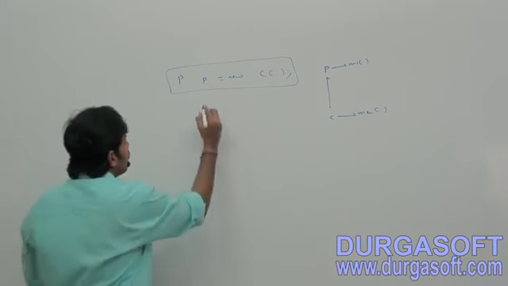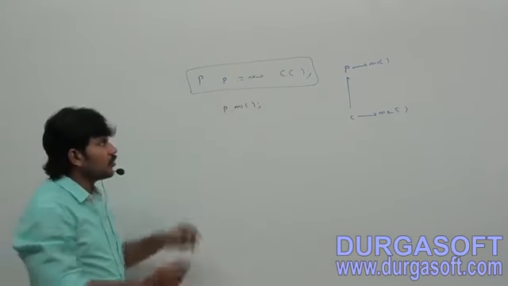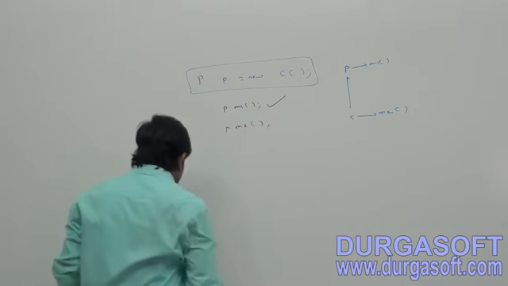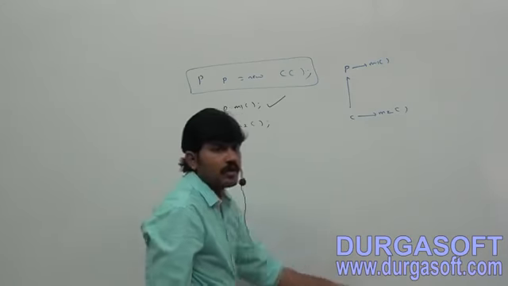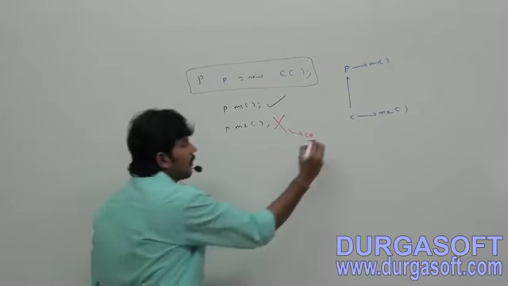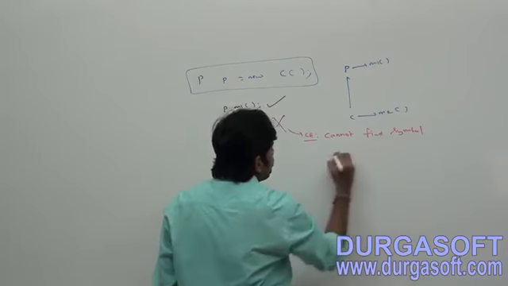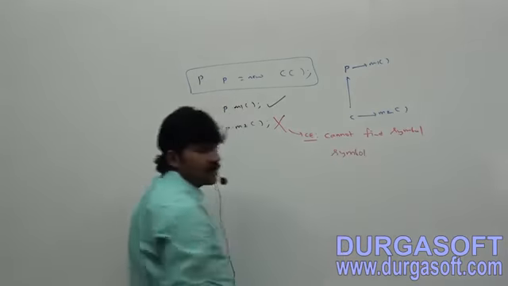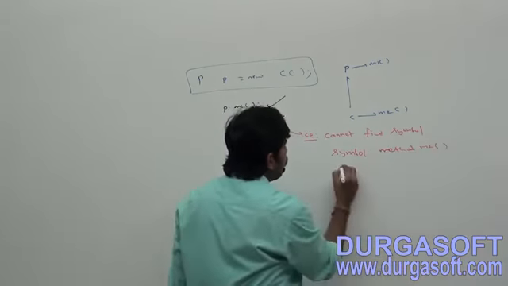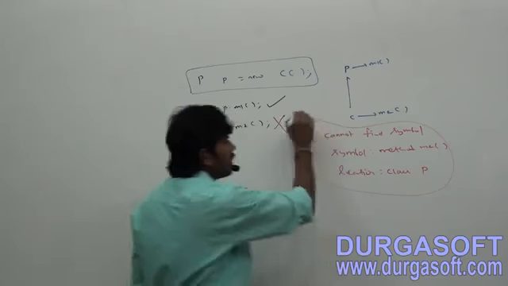Now, I am calling p.M1 method. Valid or not? A parent reference can be used to hold a child object. No problem at all, valid. Sir, p.M2 method, is it valid or invalid? Invalid. Immediately you are going to get a compile error saying cannot find symbol. Which symbol? Method M2. In which location? Class P.